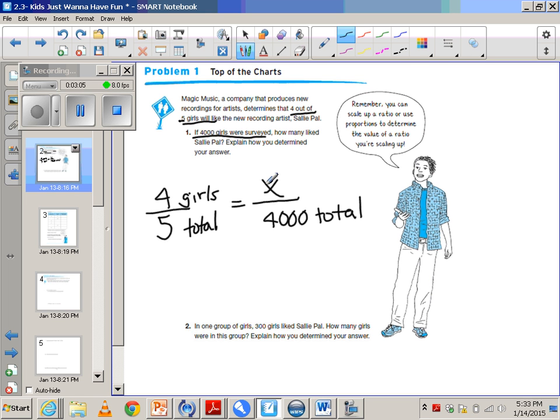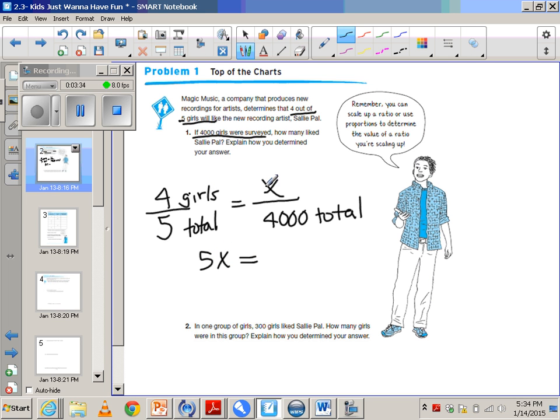So you can use different strategies for this. A lot of you like to use cross multiplication where I say 4 times 4,000 because these are the two that we have. And then we divide by 5 to find out what x is. Or you can simply scale up and say, well, 5 times some number is 4,000. I need to take 4 and multiply by that same number. I am just going to use cross multiplication to figure this out.